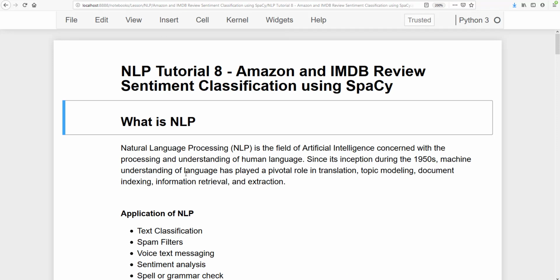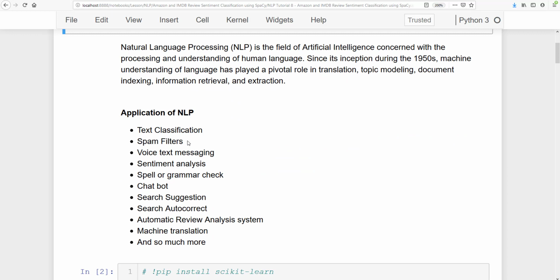Natural language processing is the field of artificial intelligence concerned with the processing and understanding of human language. The computer only understands numeric data, but it does not understand humans. So in NLP, we convert the text data or voice data into numerical form, and then we train our models and make the computer learn from that data and perform accordingly as we instruct it.